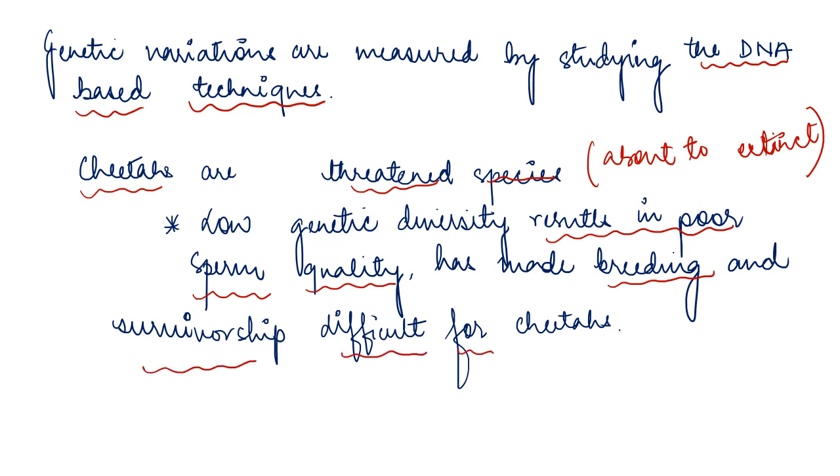Did you get the point? Cheetahs are threatened species that are about to go extinct. Now why is this happening? This is because of the low genetic diversity, their genetic diversity is very less, right? Which results in poor sperm quality and has made breeding and survivorship difficult for cheetahs, right?